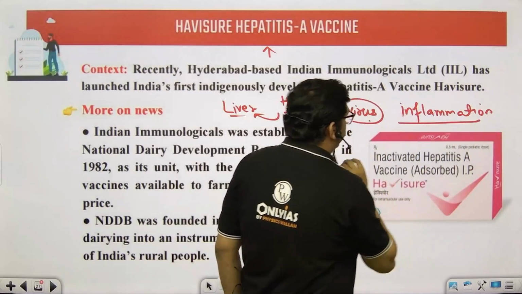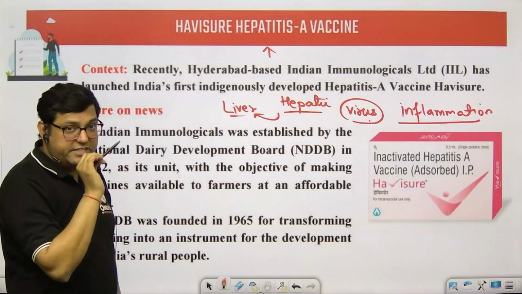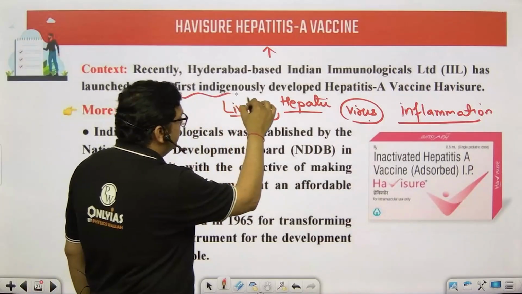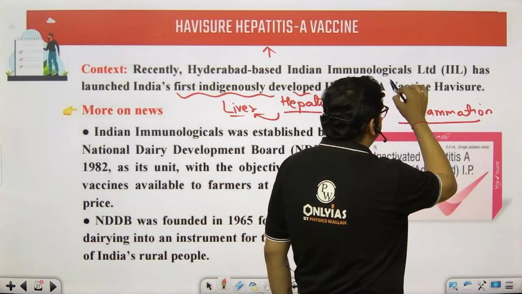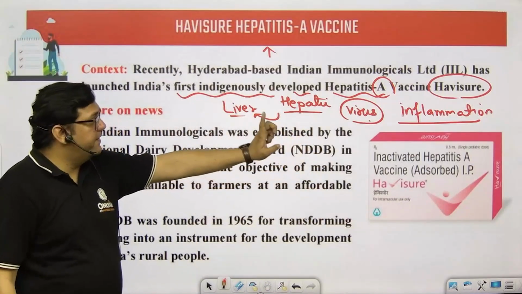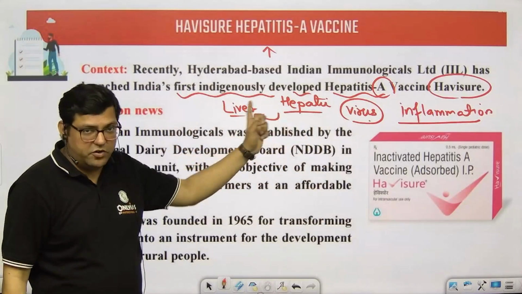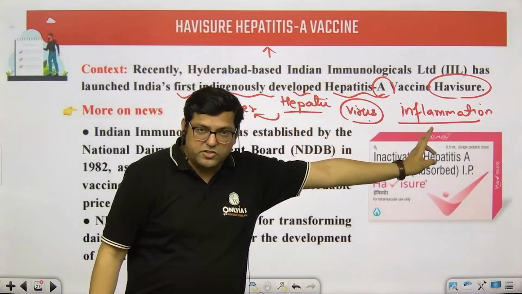Inflammation in our liver. The news here is related to the first indigenously developed vaccine for hepatitis A, that is called HaviSure. Remember, hepatic is the word related to liver. The virus is the reason behind this. It causes the inflammation of the liver.